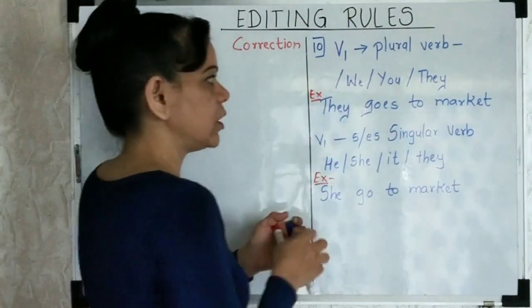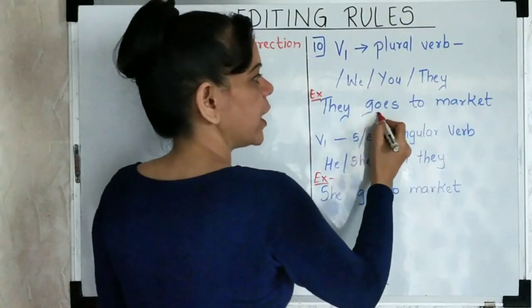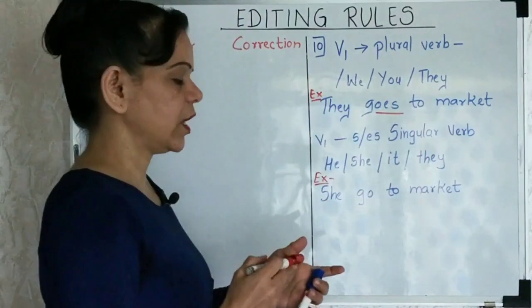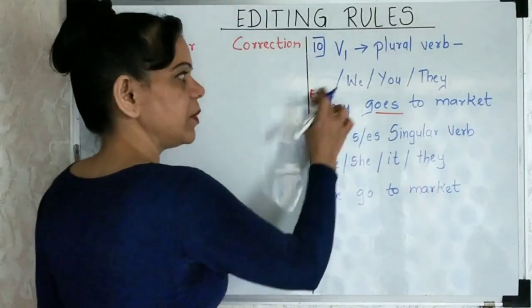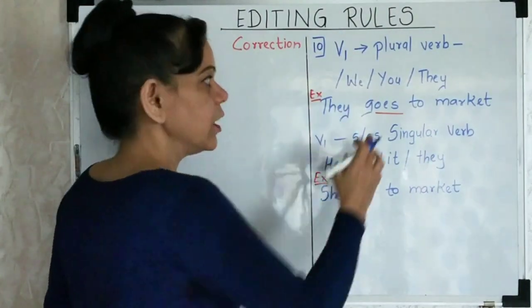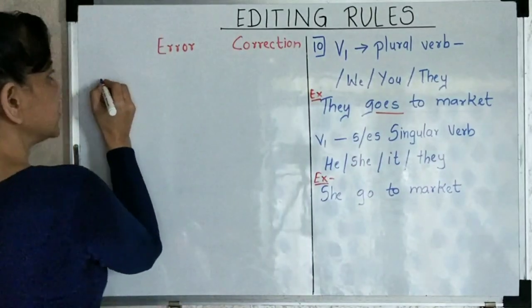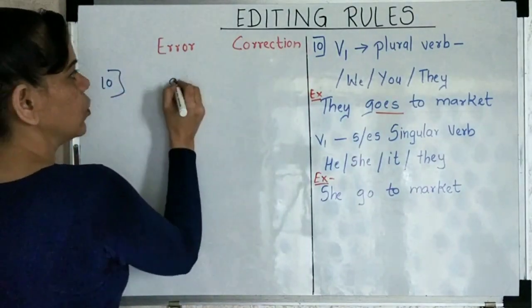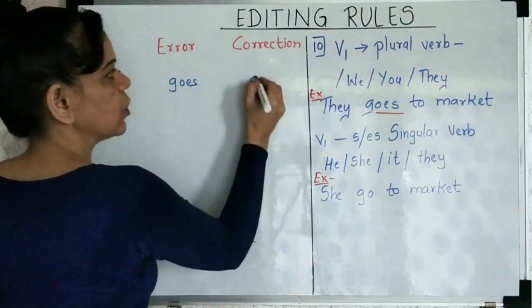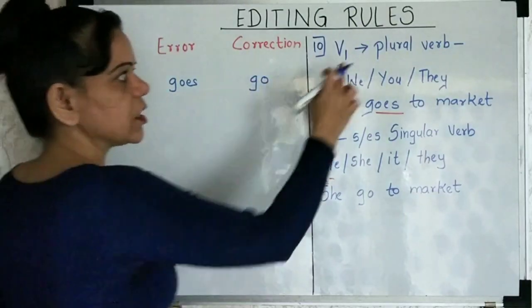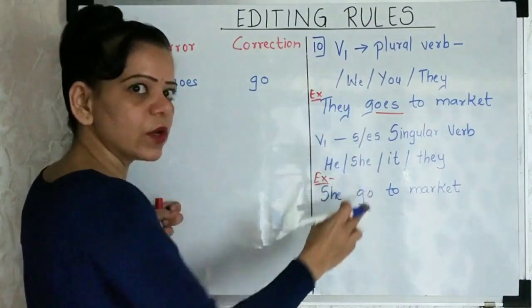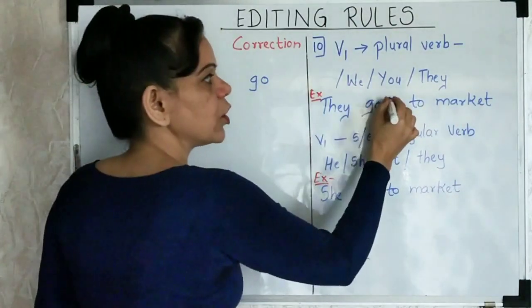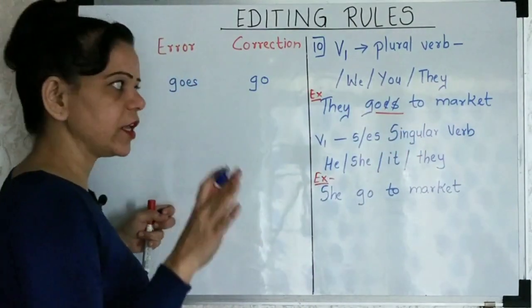When I say plural, do I mean I have got to add es? No, then I should write it as "they go to the market." If "they" stands for plural, then "goes" should be corrected to "go." Because when the subject is in plural form, the verb should also be in the plural form. Plural form means there should not be s or es.